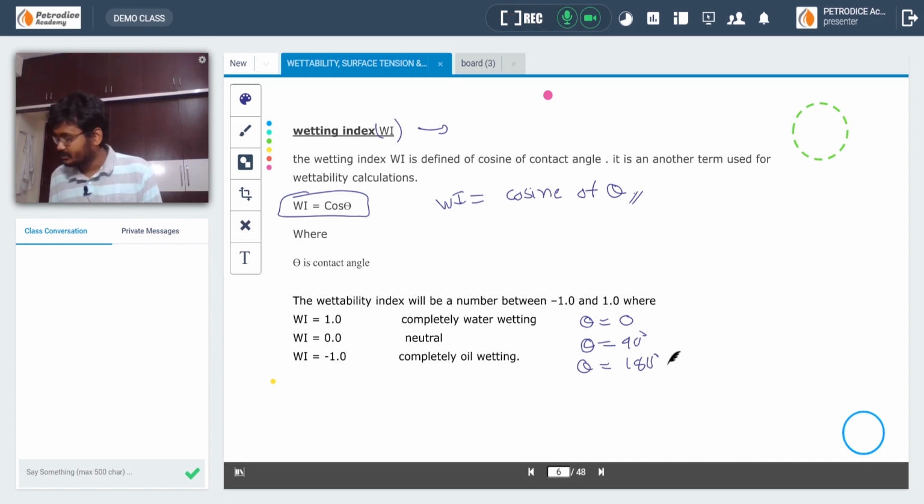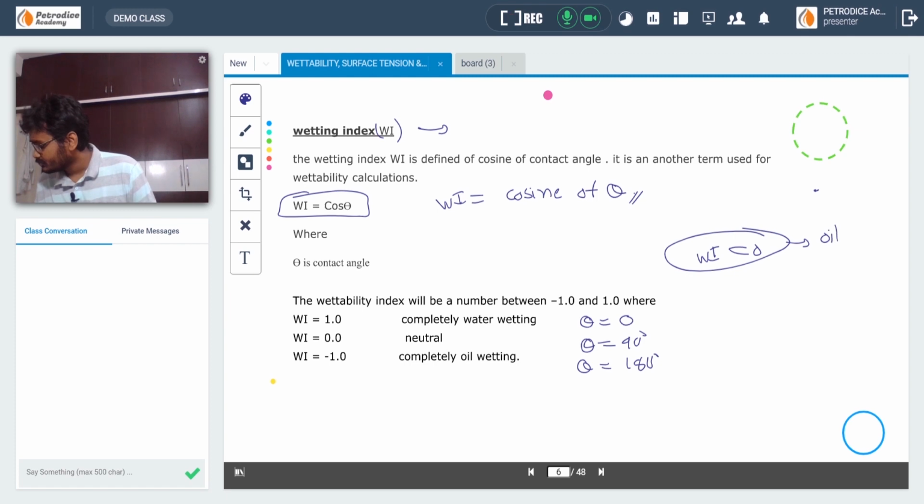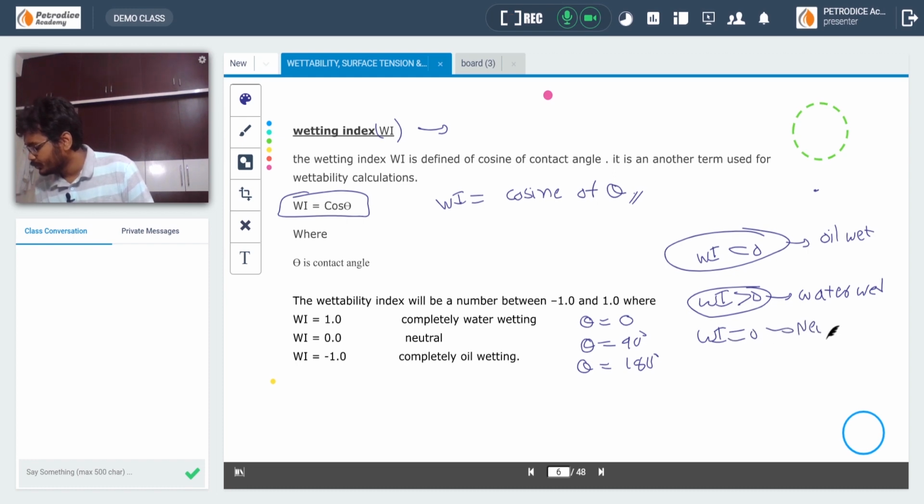So remember this: a wettability index less than 0 means oil wet, a wettability index greater than 0 means generally water wet, and a wettability index equal to 0 means neutrally wet. This is another term used to define wettability in a particular reservoir rock system.